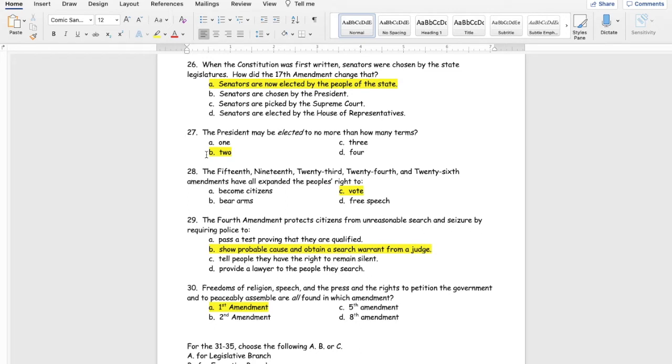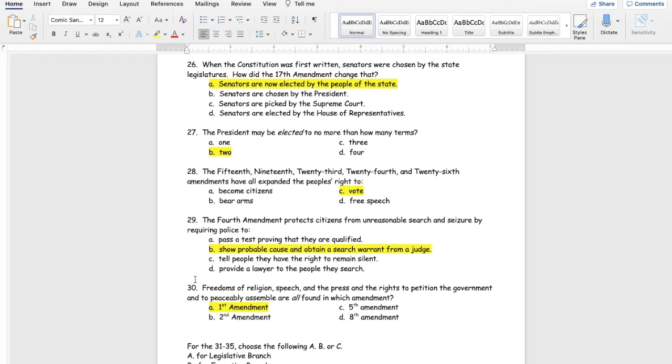Number 28, the 15th, 19th, 23rd, 24th, and 26th Amendments have all expanded the people's right to vote. The giveaway there was the 19th and women's suffrage. 29, the 4th Amendment protects citizens from unreasonable search and seizure by requiring police to B, show probable cause and obtain a search warrant from a judge.